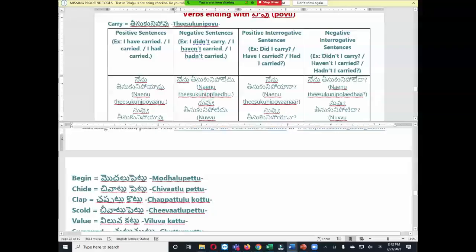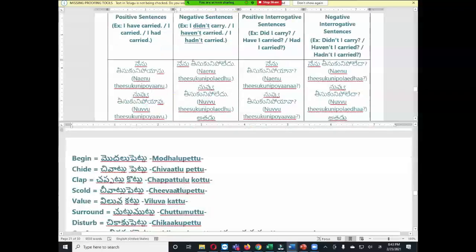Similarly, let us see the negative sentence, తీసుకుని పోలేదు. So here also, look at here, after po we removed this wu sound, then we did not add anything, that's all, just to add the ledu word, తీసుకుని పోలేదు. Similarly, నేను తీసుకుని పోయానా. This is very easy because you need to take from here, then negative will take from here, తీసుకుని పోలేదా. Now I will ask you to conjugate with any one of the verb.